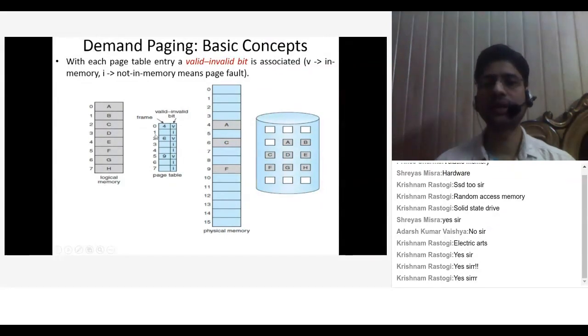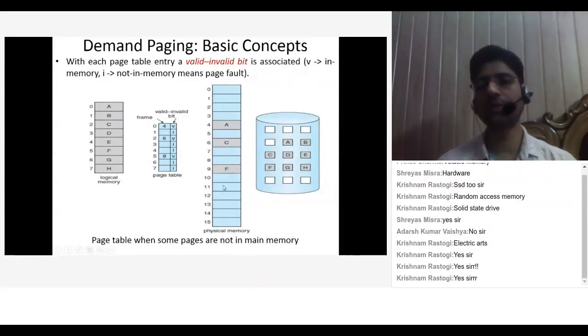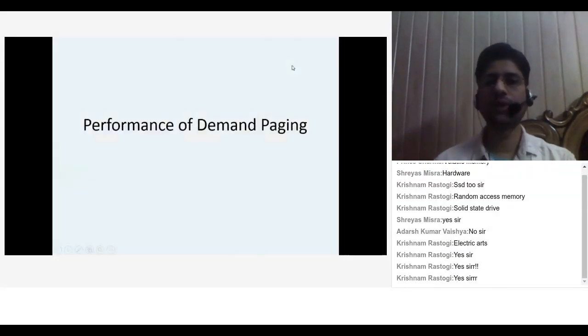That is page 1, that is B, D, E, and G and H. You have to pull them from the hard disk. So this is the working of demand paging. In the page table, when some pages are not in memory, those pages which are not there in main memory are treated as page faults. So let's see what the performance of demand paging is, and how it can help you.